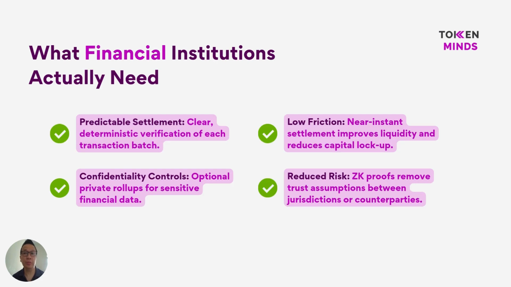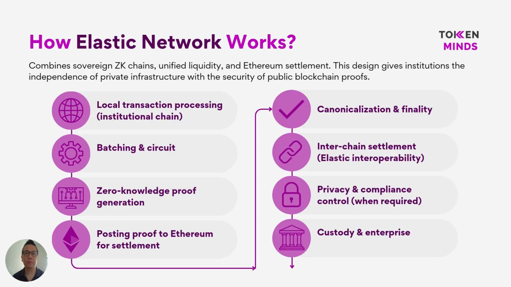Financial institutions need predictable settlement with deterministic verification, confidentiality controls for sensitive data, and low friction settlement to improve liquidity and reduce counterparty risk across jurisdictions. Zero knowledge proofs directly address these requirements by removing trust assumptions.